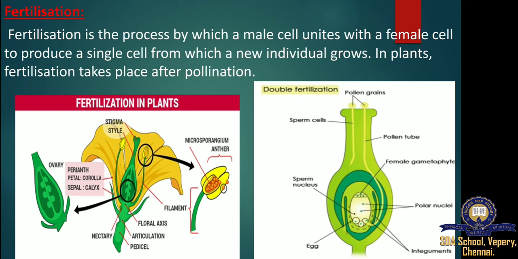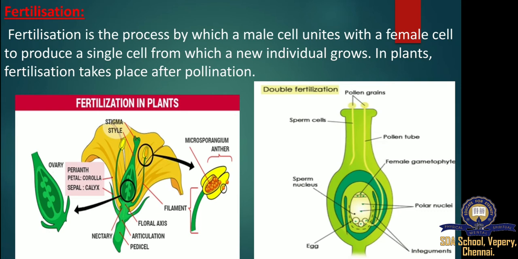What is fertilization? In plants, fertilization is a process of sexual reproduction which occurs after pollination and germination. So pollination means the transfer of the pollen grain from anther to stigma. So this is after pollinations.